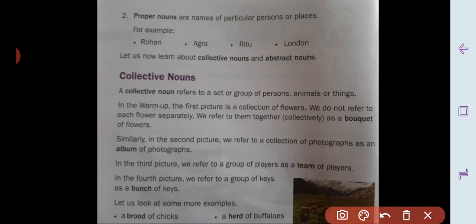A collective noun refers to a set or group of person, animal, things. Collective noun, collection. Collection of any person, place, animal, etc. are called collective noun. For an example, group of soldier. Group of soldier, collection of soldier. What we will call that? Army. So army word is group of person, group of soldier. So army word is collective noun.